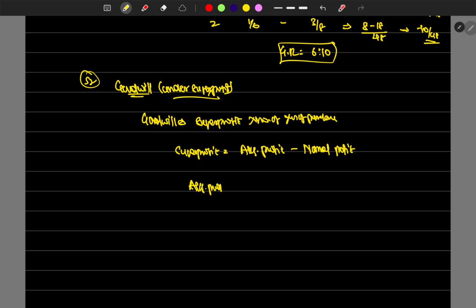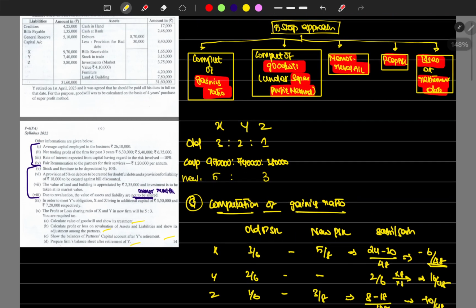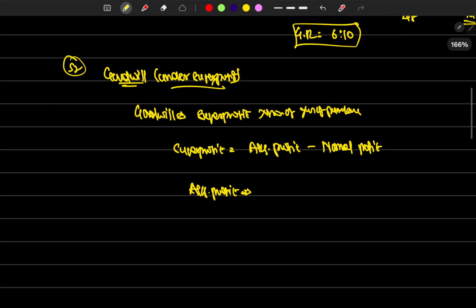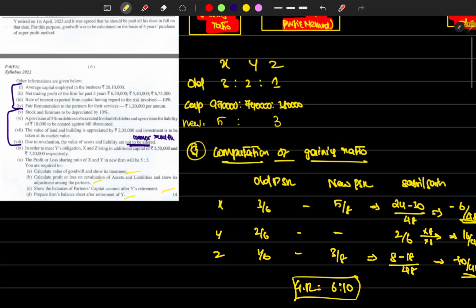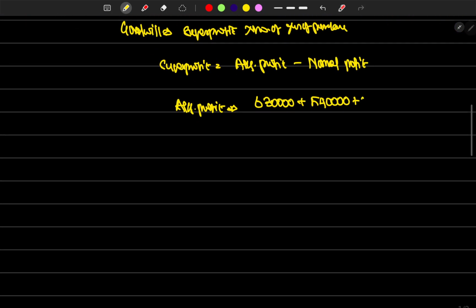To calculate the average profit, they have given the net profit for 3 years. Okay, 6,30,000, 5,40,000, plus 6,75,000 divisible by 3, which is rupees 6,15,000 is the average profit.